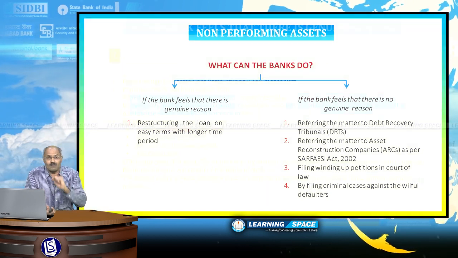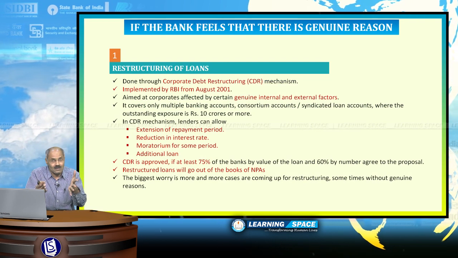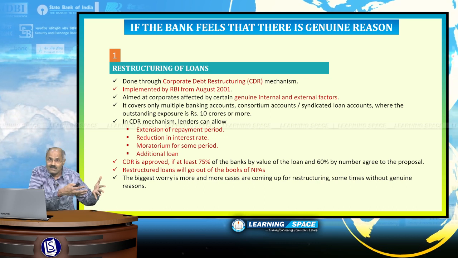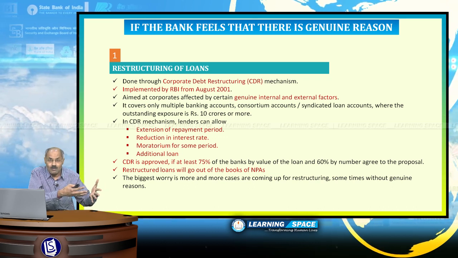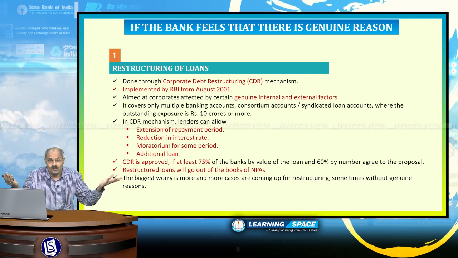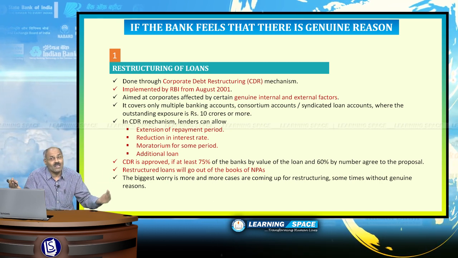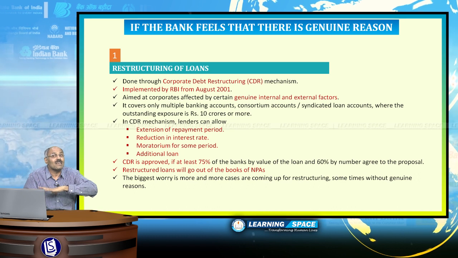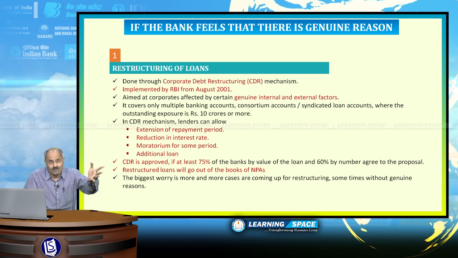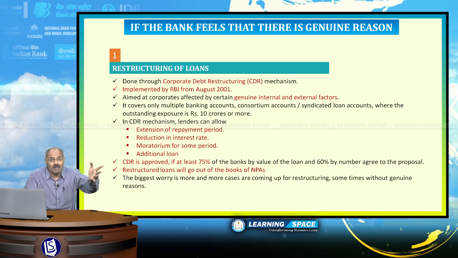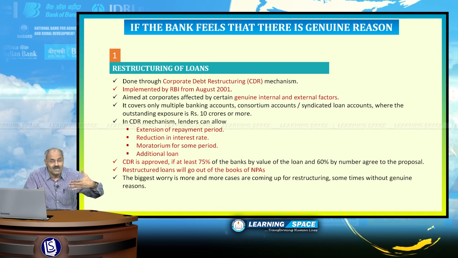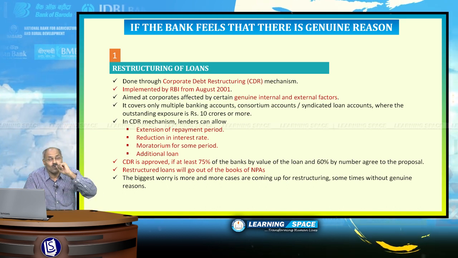Look at the first one. When there is a genuine reason, say some steel company has taken 1000 crores of loan, but has no environmental clearance, no forest clearance. Under those circumstances, if the case is genuine, banks can restructure the loans. This is applicable when the outstanding exposure is 10 crores or more.